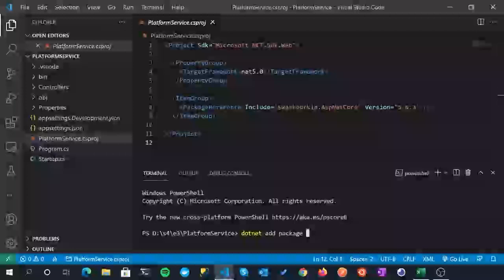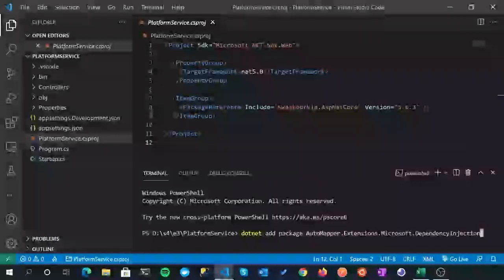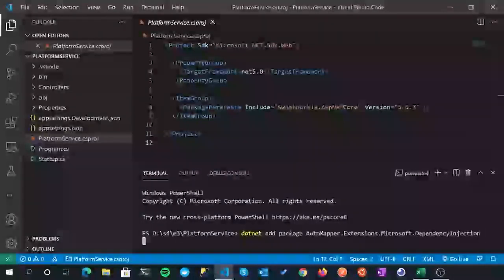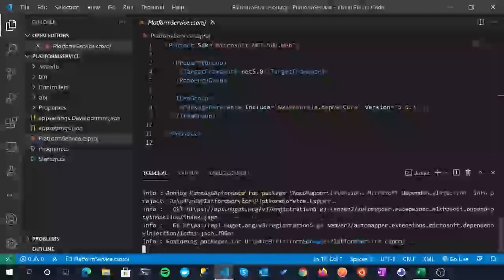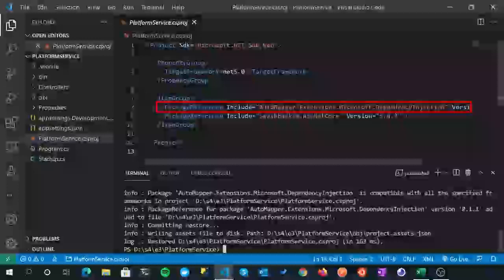I'm actually just going to copy the package name from my notes over here because it's a little bit long-winded. There you go. So it's AutoMapper.Extensions.Microsoft.DependencyInjection. I'll hit enter. I'm sure you don't want to see me typing that in. And you can see it's been added as a package reference to our csproj file.